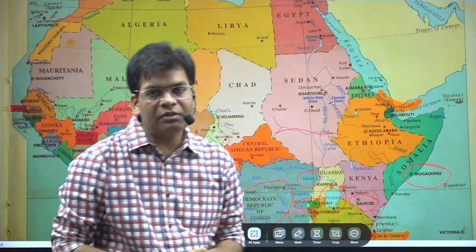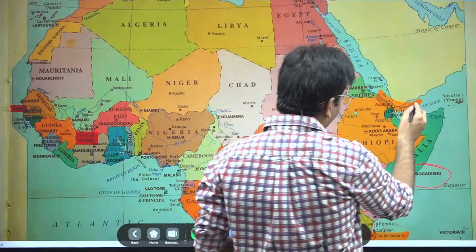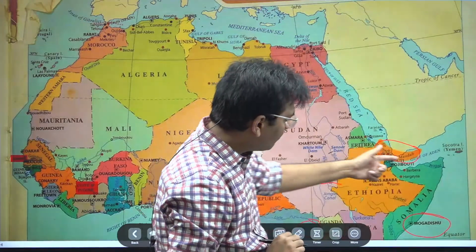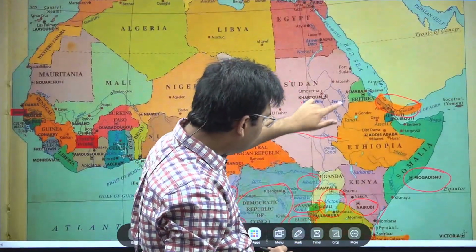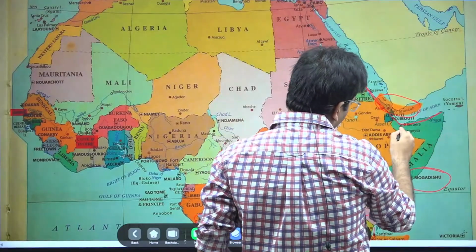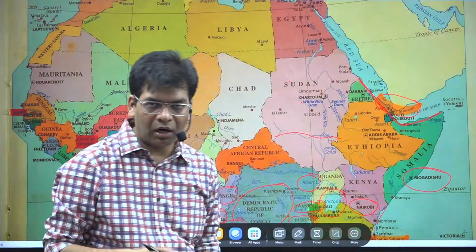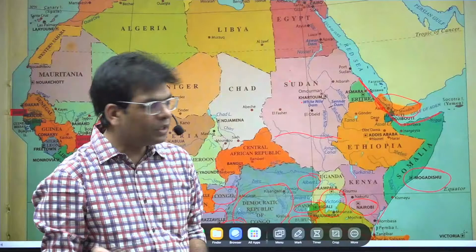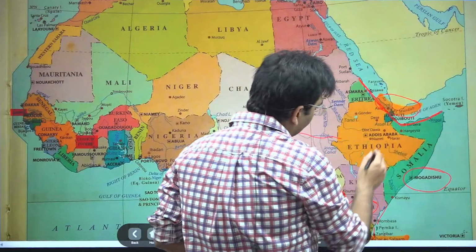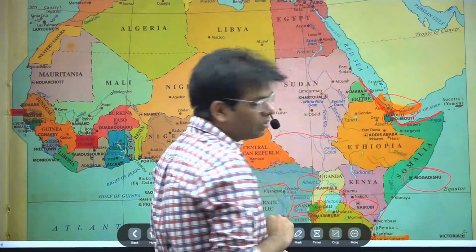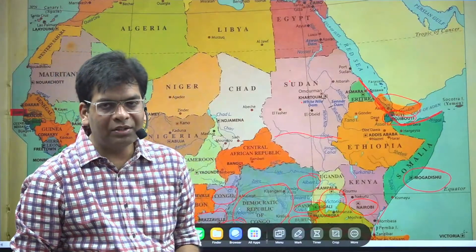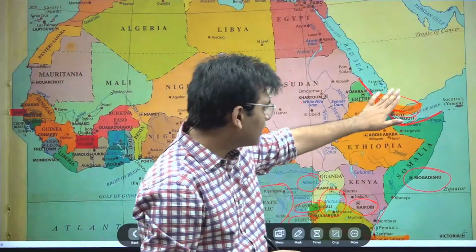One more thing we continuously study is the strait of Bab al-Mandab. This strait is very famous. It connects the Red Sea with the Gulf of Aden. This part is known as the Horn of Africa. It looks like the horn of cattle, or a bull. Here this horn is Somalia, then Djibouti. Djibouti is now in the news because China is making a port, and this is being considered Chinese dominance in this area.